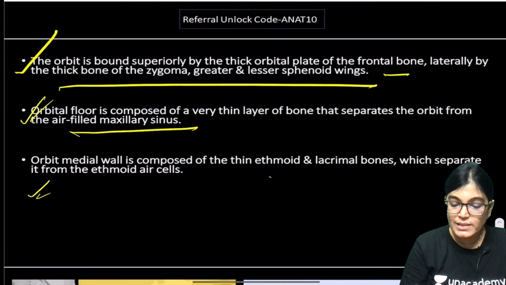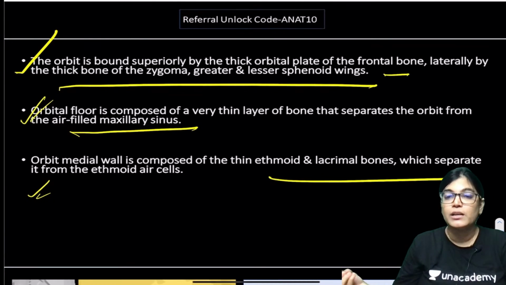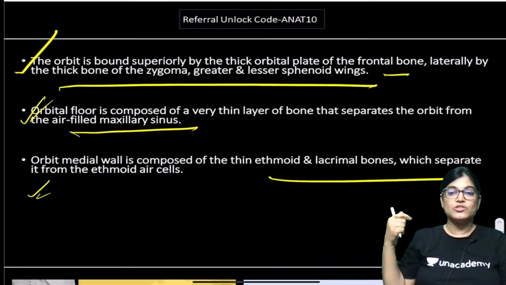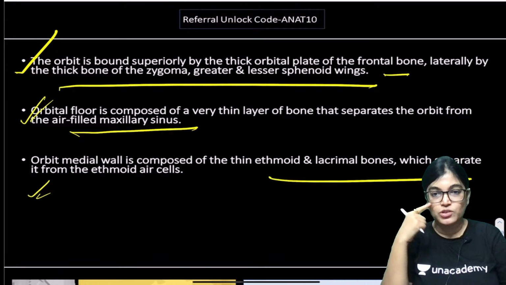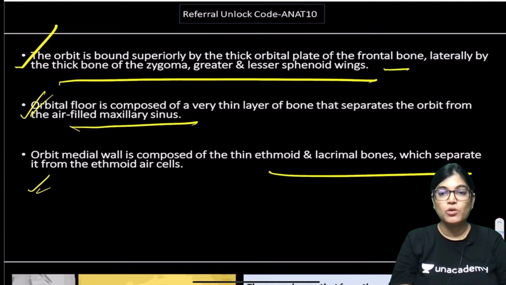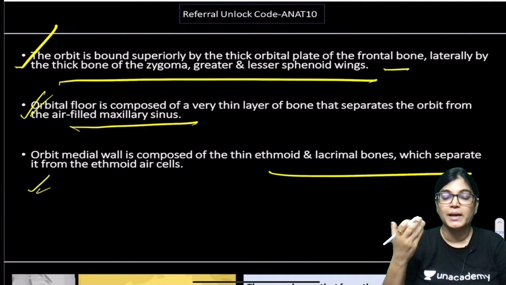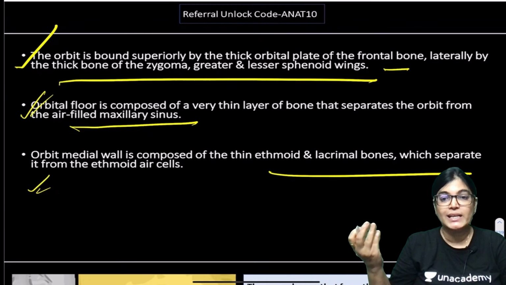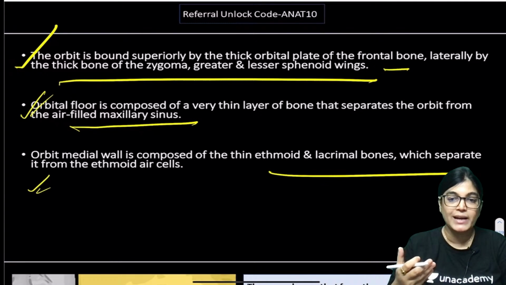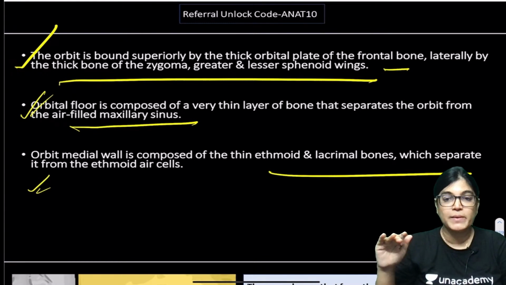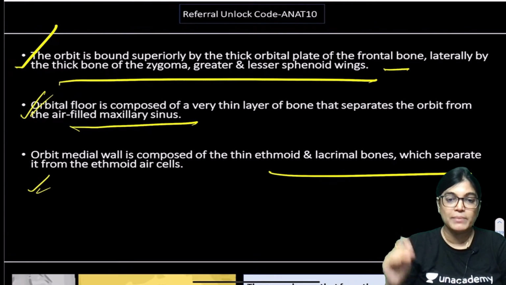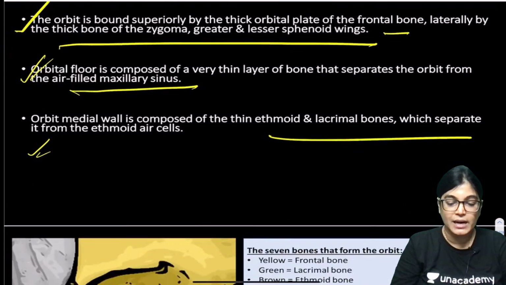Now the orbital wall is composed of thin bones like ethmoidal bones, lacrimal bones, also maxillary bones. These are very thin and at times a direct blow or punch is given into the orbit. There can be fracture of the thin plate of bone. On the medial aspect also lamina papyracea is lying, a thin plate of bone between the ethmoidal air sinuses and the orbital margin in the medial aspect. On the lower aspect we have the maxillary sinus involved. So these can be involved, which was quite evident in the diagram also.